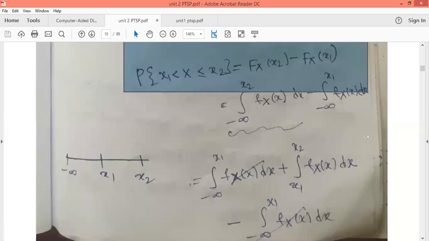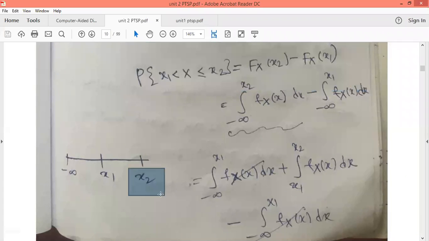Okay, now see here, what is x2? The x2 value will always be greater than x1. See this here, on the scale I have mentioned. This scale is from minus infinity to x2, so x1 is a bit less than x2.